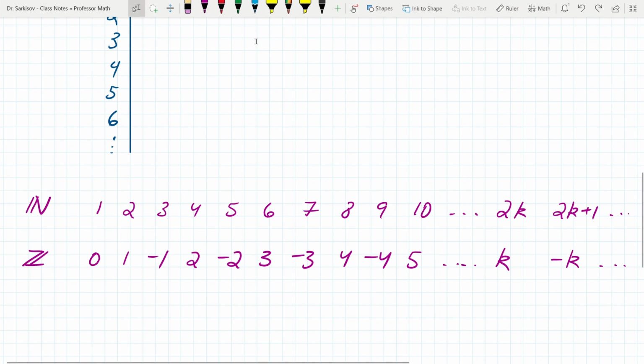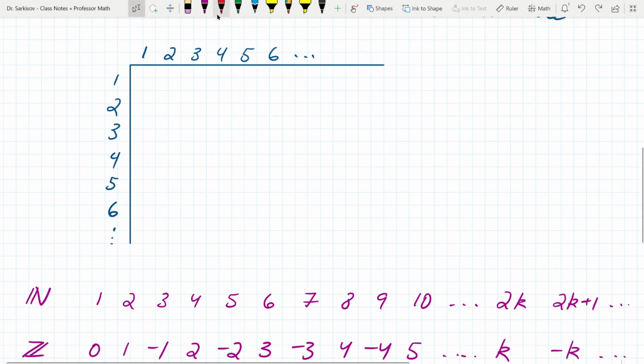Well, rational numbers, what do we do here? It's trickier, much trickier. There are other arguments, but this is the one that is considered the common one that most people relate to, Cantor's argument. Let's say this is the M column on the left, and on the right is N. And remember, what is a rational number? An m over n, an integer over an integer. And by the way, I'm already doing positive, but we can do plus or minus, so we'll put the plus or minus in as well. But let's just do the positive rational numbers for now. Then we'll include the negative and the 0 as well.